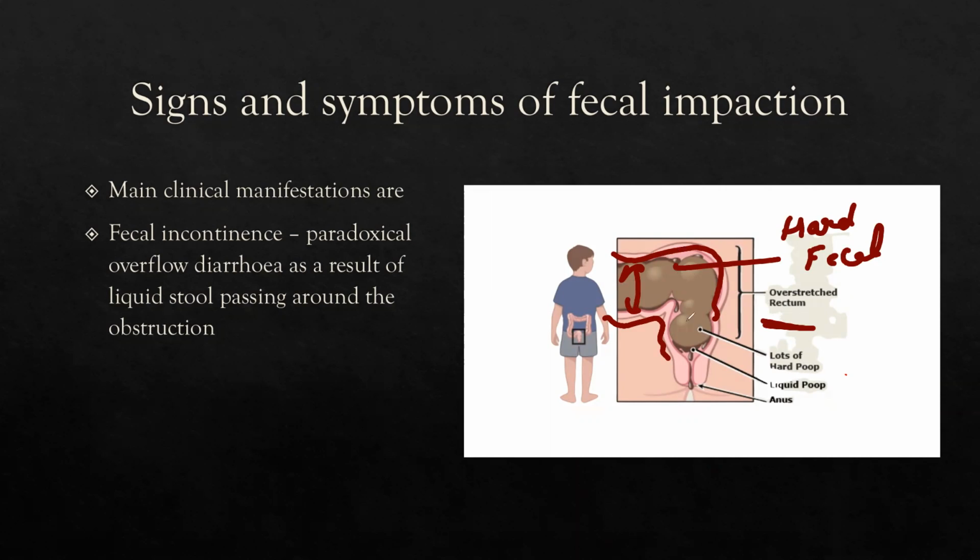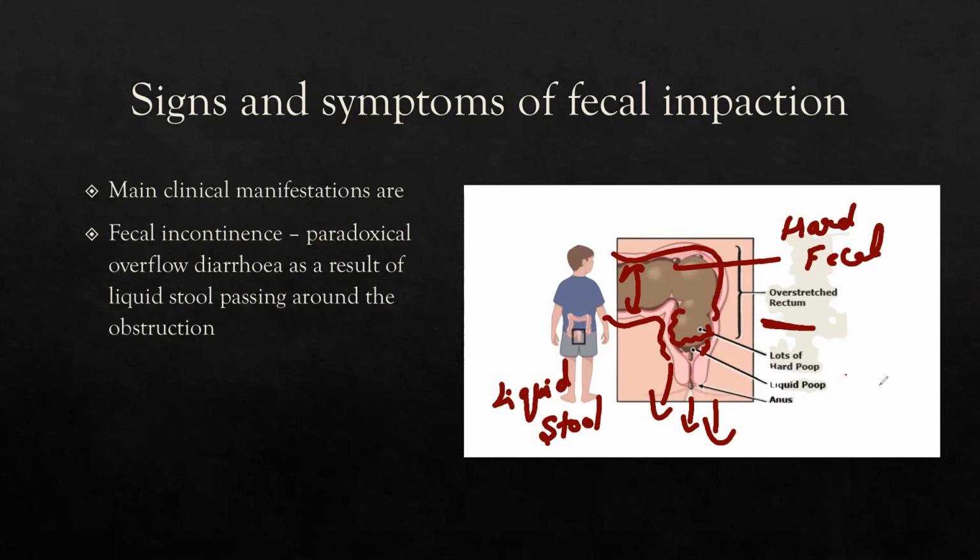So here there is a lot of hard fecal material, and there will be a paradoxical overflow of diarrhea. The liquid stool can leak from the rectum, and when it leaks and passes through the anus, we call that fecal incontinence.